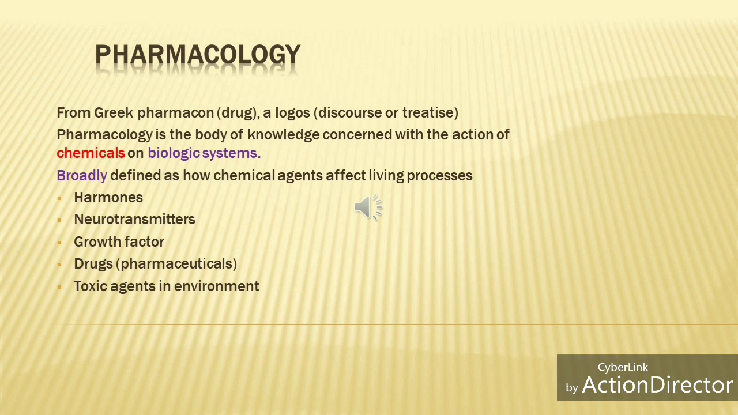Broadly we can define it as how chemical agents affect the living processes, like hormones, neurotransmitters, growth factors, drugs, toxic agents in the environment. So basically pharmacology deals with the chemicals which act on biological systems, on the living process. We all know pharmacology revolves around drugs, and these drugs are chemicals. So here is a complete definition of pharmacology. Whenever someone asks, you can explain it.